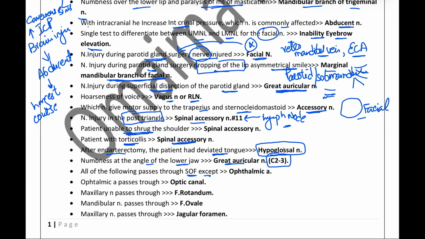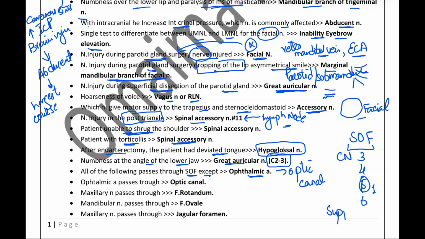So the answer would be the ophthalmic artery. We know that the ophthalmic artery is going to pass through the optic canal. And what are the structures which pass through the superior orbital fissure? We have cranial nerves 3, 4, 5 and 6, and out of this the fifth cranial nerve, only the V1 branch will be passing. In addition to these nerves, we will have the superior and inferior ophthalmic veins, which are components of the superior orbital fissure. So we have discussed this.